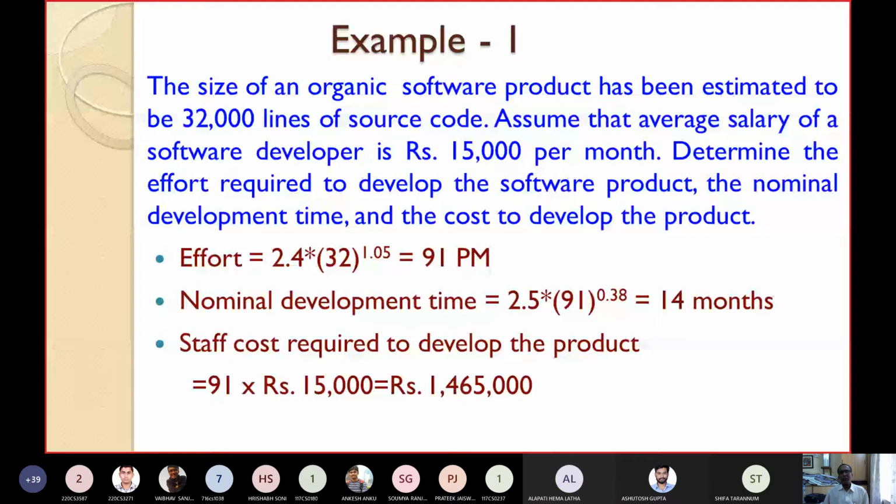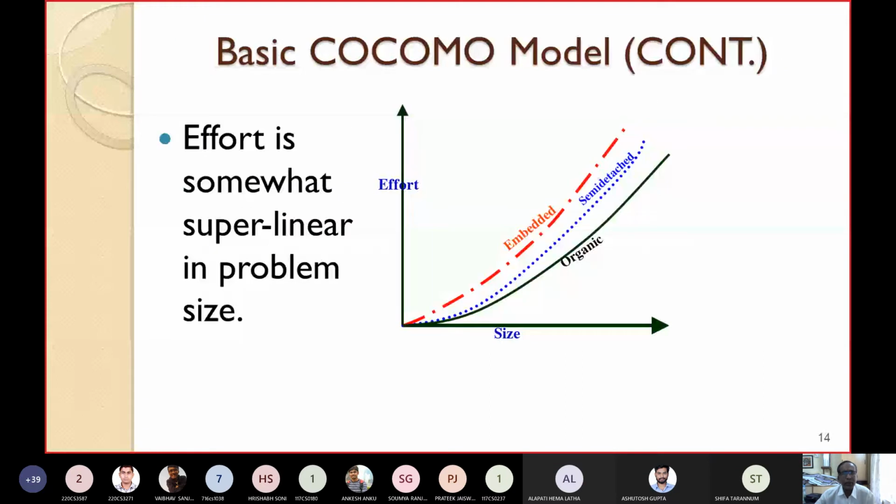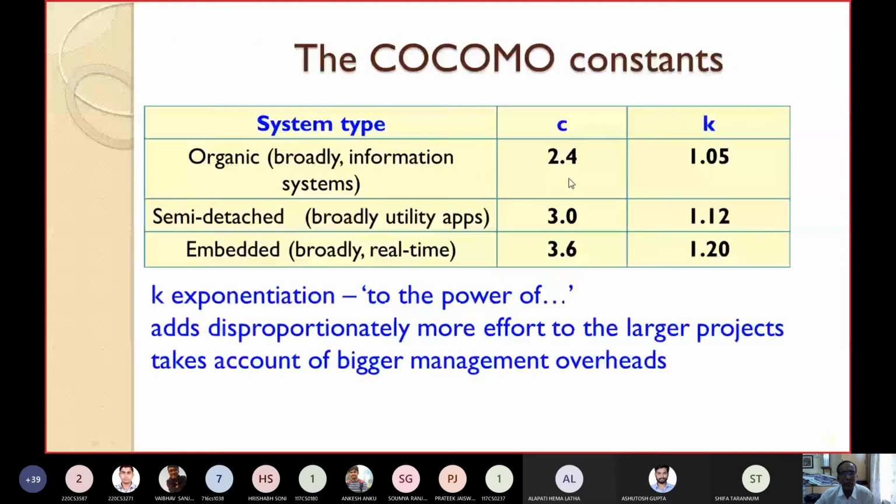So here you can see the size is already given, 32,000 lines of code. That means 32 KLOC. I have already told you the formula. The formula for estimating effort is C into size to the power K. What is the value of size? You can see 32,000, and you have to take it in terms of kilo. So for size, it is 32 kilo. It is of which product? Organic product. For an organic product, I have to find the values of C and K. You can see for an organic product, the value of C is 2.4 and the value of K is 1.05.